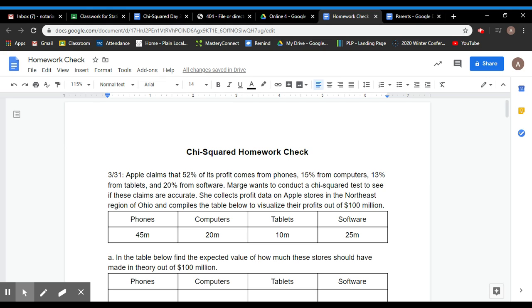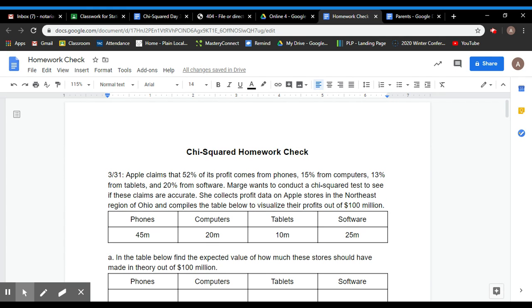Before moving on past chi-square, because we're basically done with it, I thought it would be a good idea to have one more day of practice on chi-square for you guys. So I thought instead of going through a different set of notes, that I would just go through a little bit of a homework check so that you guys could go back to your old homeworks that you've turned in, see where you might have made a mistake or check your answers at least.